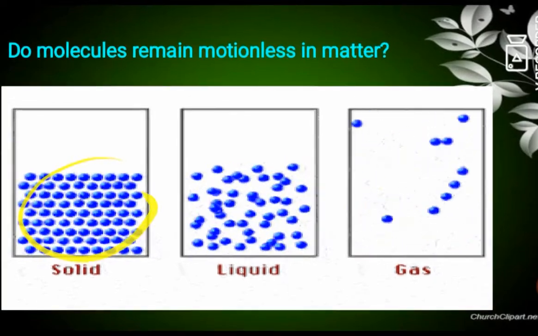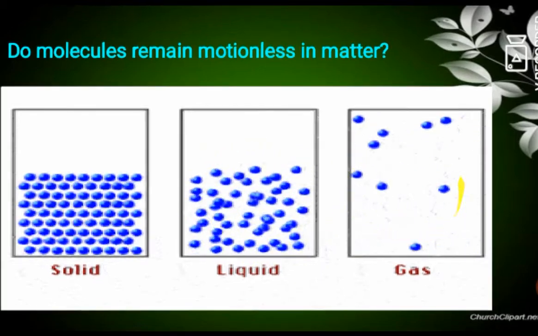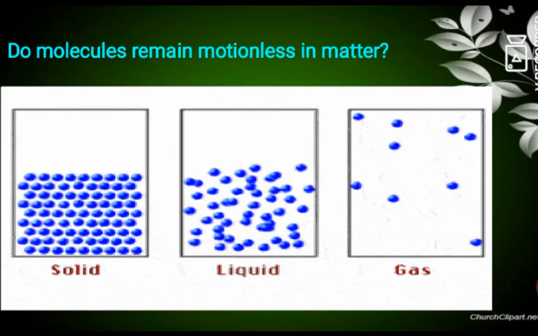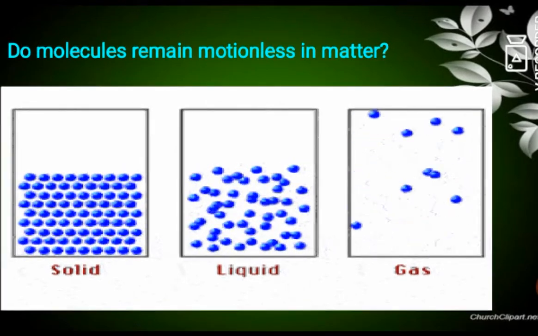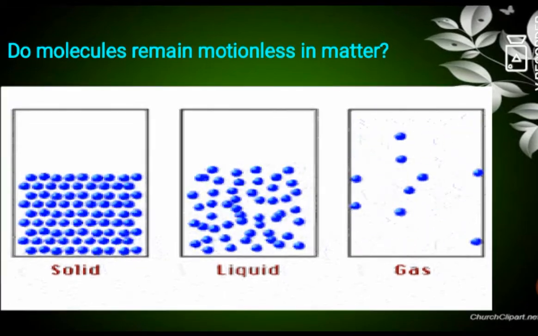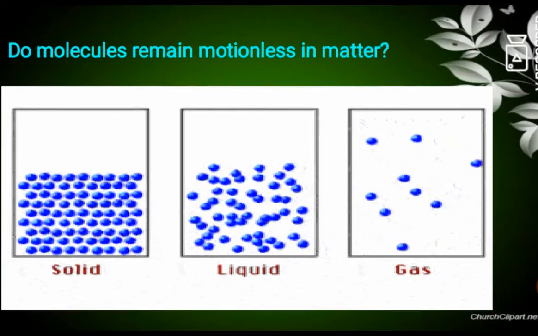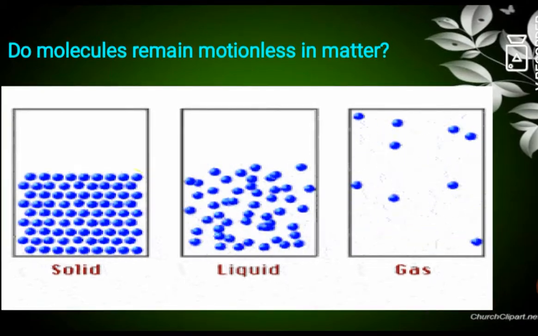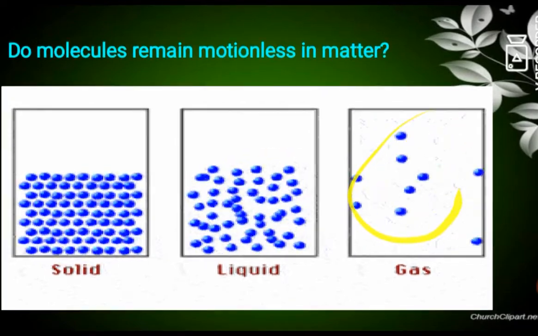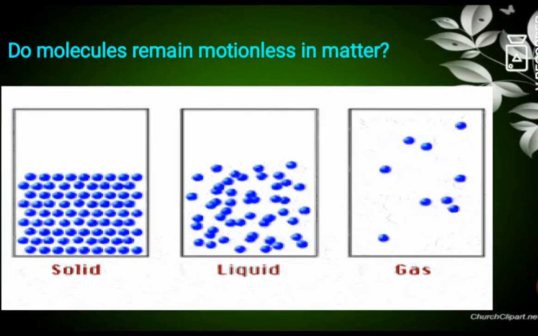When compared to solid, liquid and gases are moving from one place to another as they are loosely packed. As the temperature rises, they move more. When we give heat, in solid the molecules vibrate, and in liquid and gases they move from one place to another.